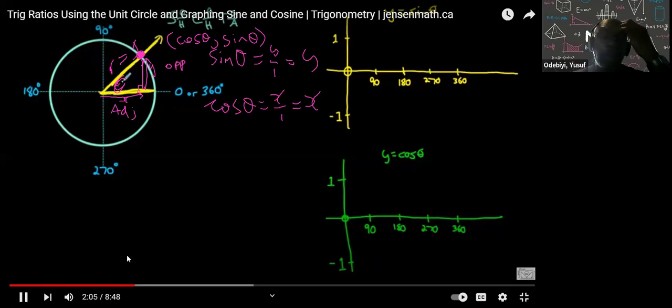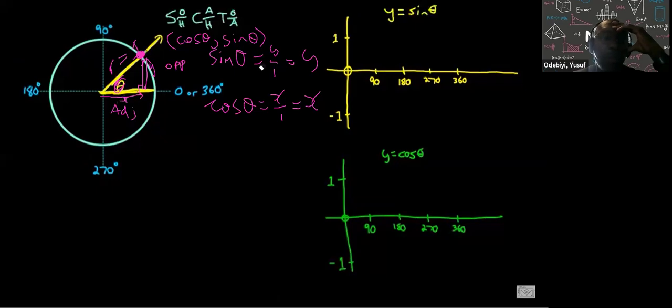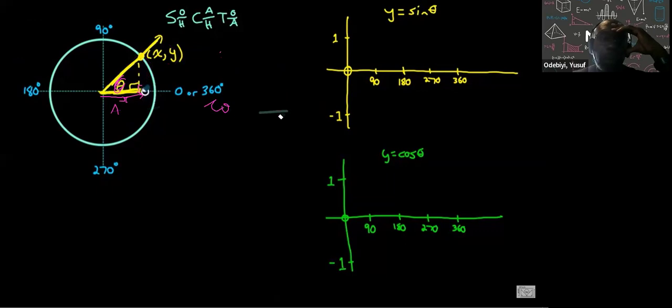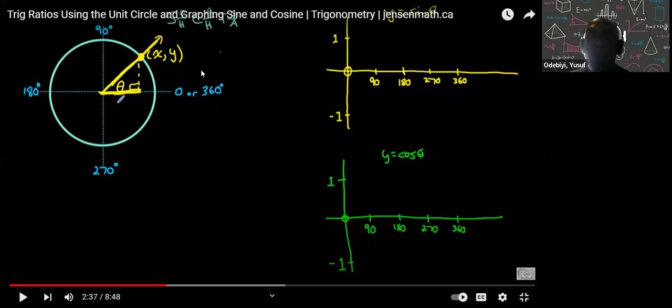Some angle, we'll call that angle theta, from the initial arm in a counterclockwise direction. Now it's going to intersect the unit circle at some point x, y here. Now if I were to make my right triangle by connecting this back down to the x-axis, in this right triangle, well, let me just erase this here so you can better visualize this right triangle. So I just erased what was there so you can see, he's going to do the same thing which I just did.